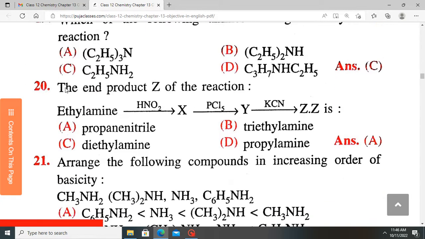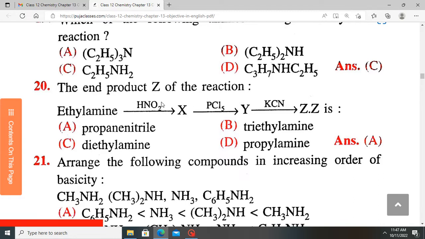Let's look at this sequence of reactions. The end product Z of this reaction is what? So we have ethyl amine reacting to produce a diazonium salt or a diazonium ion, which is X. Then the X is being halogenated. Then the halogen is going to be replaced by the cyanide here. So as seen here, the cyanide is going to give a nitrile.